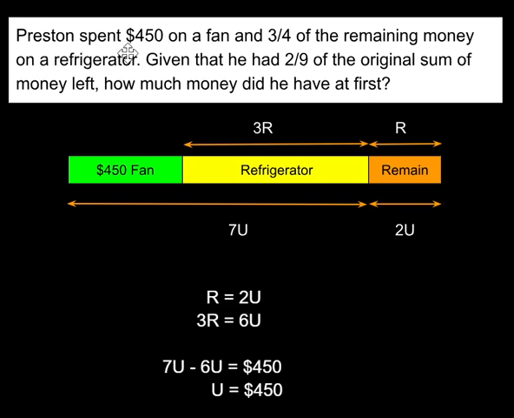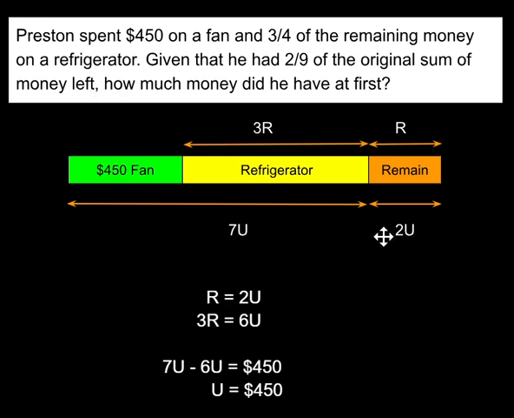So first, he spent $450, so you just draw a bar for $450 and 3/4 of the remaining on the refrigerator. So the remaining you divide into 4 parts, 3 parts for the refrigerator. So I represent as 3R and 1 part for R. Okay. Given that 2/9 of the original sum of the money left.